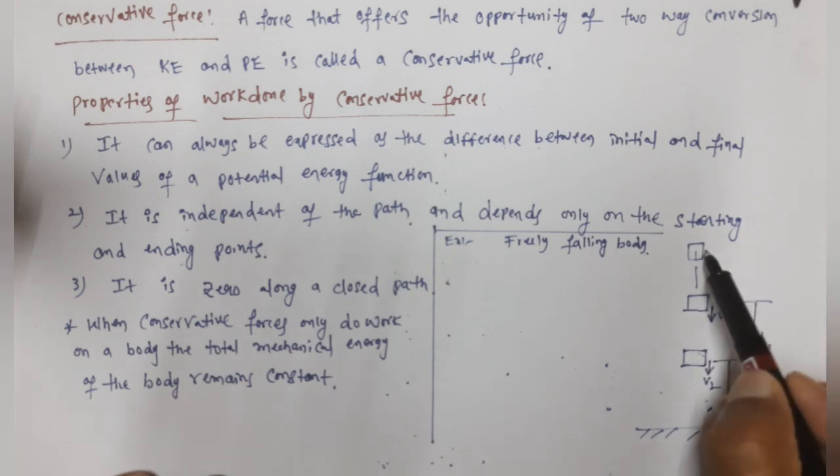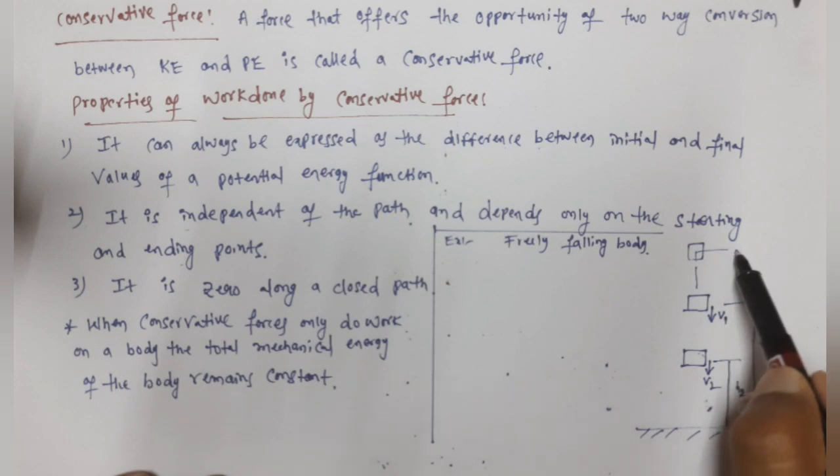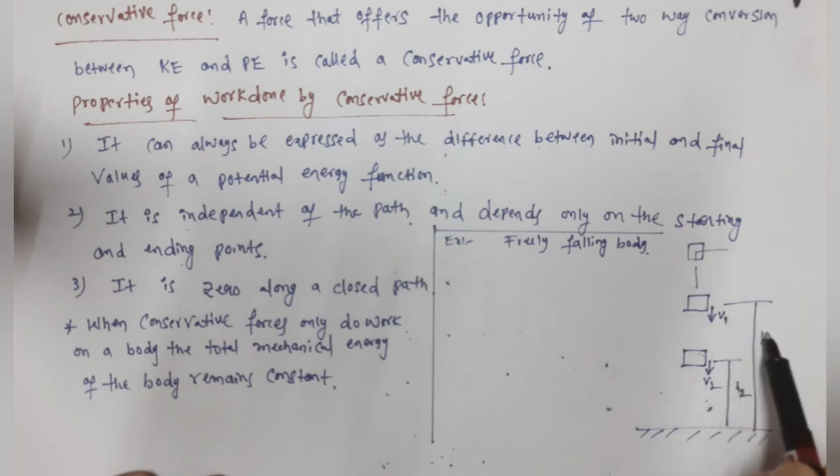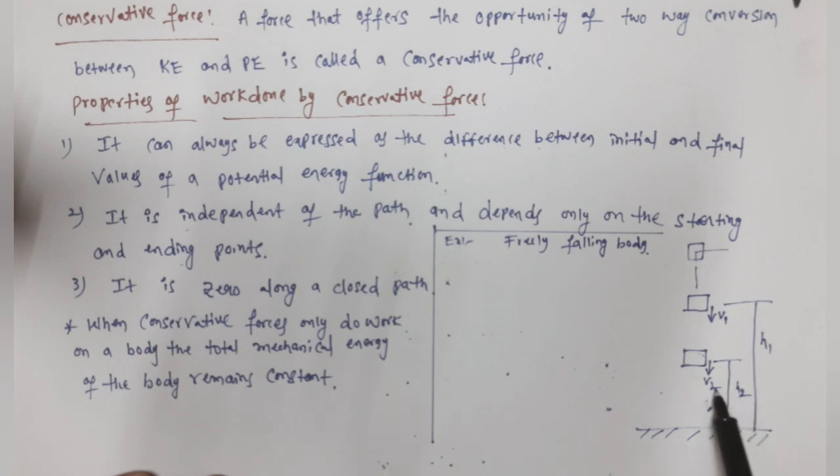So it is starting freely from a certain height. We are not showing that height. After some time it is at a height h1 and the speed is v1, and after some more time the height is h2 and the speed is v2. Now can we calculate work done? Now we want to show that the total mechanical energy of the body remains constant.